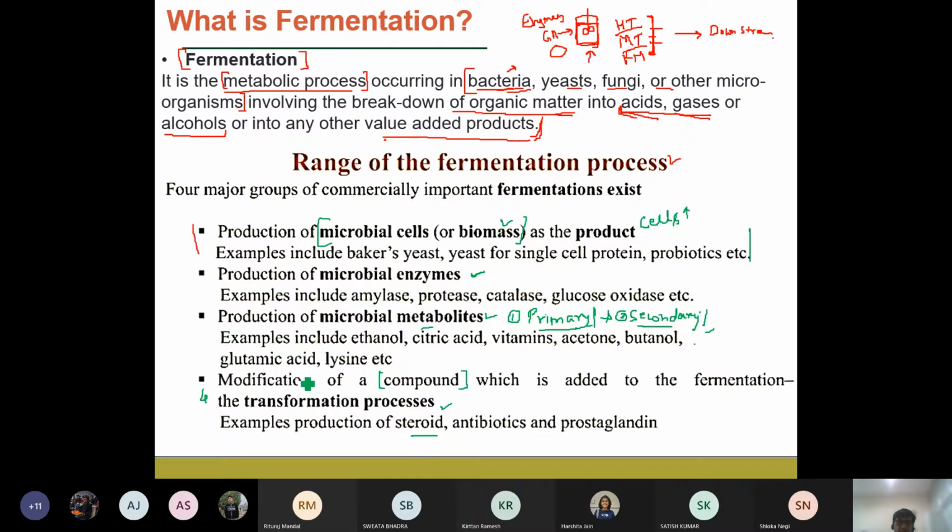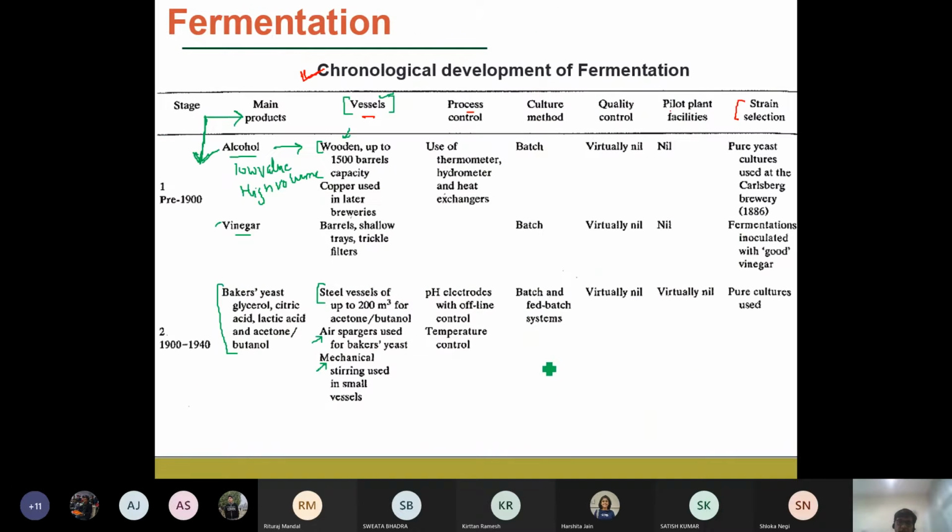Or it can be a compound or any chemical which is added to the fermentation system, and that particular chemical is converted into your bioproduct or targeted product by the action of enzymes or cells. So here the enzymes or the cells act as a catalyst, and convert, for example, the targeted compound, okay, into your particular bioproduct.